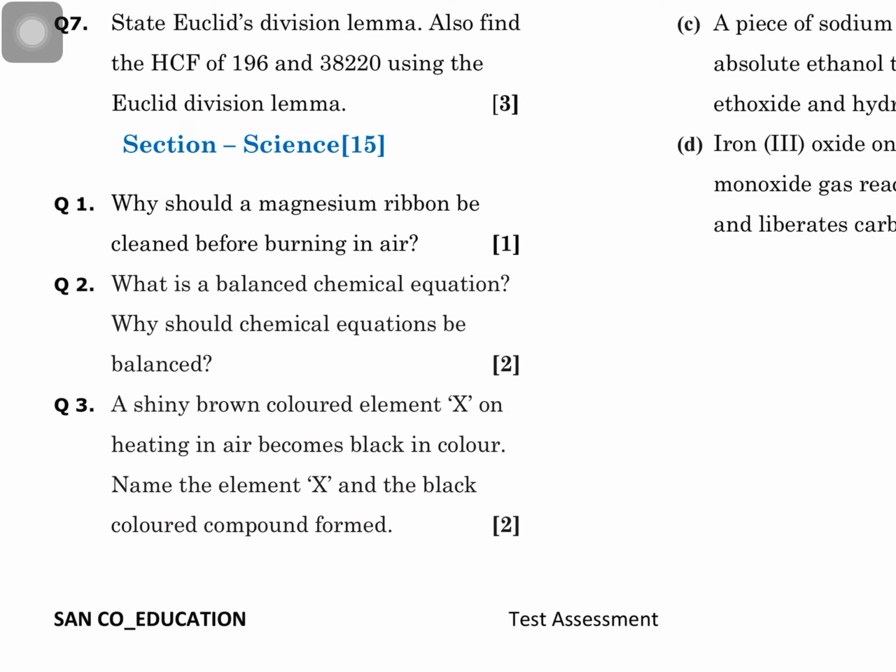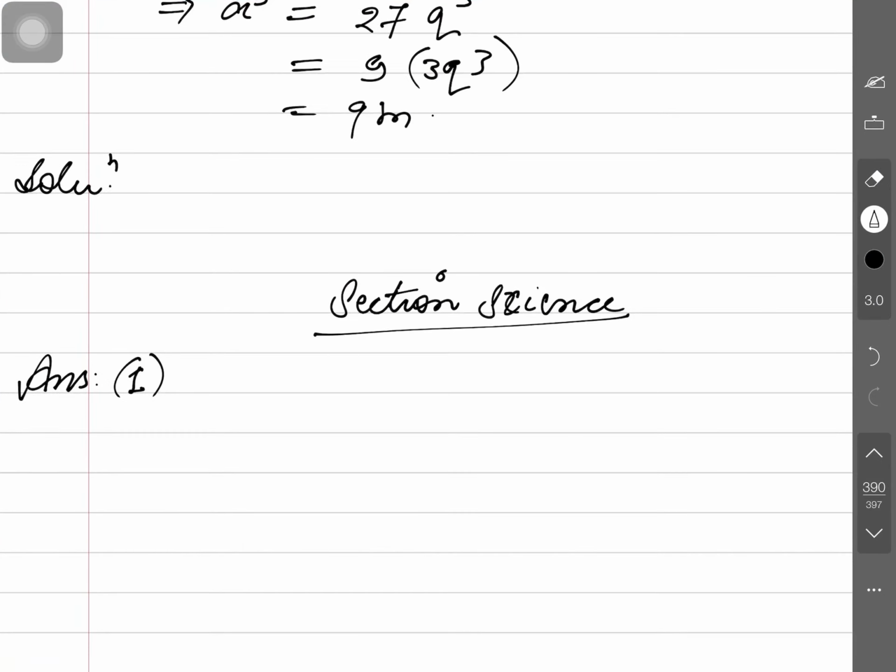So we will write down the answer. A magnesium ribbon is cleaned before burning because a magnesium oxide layer is deposited on the surface of magnesium, which prevents the burning of magnesium. It is simply this process: magnesium plus oxygen gives rise to magnesium oxide.